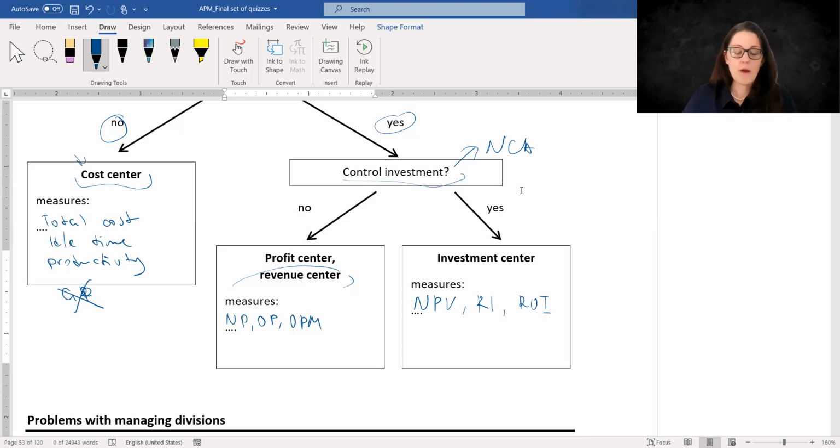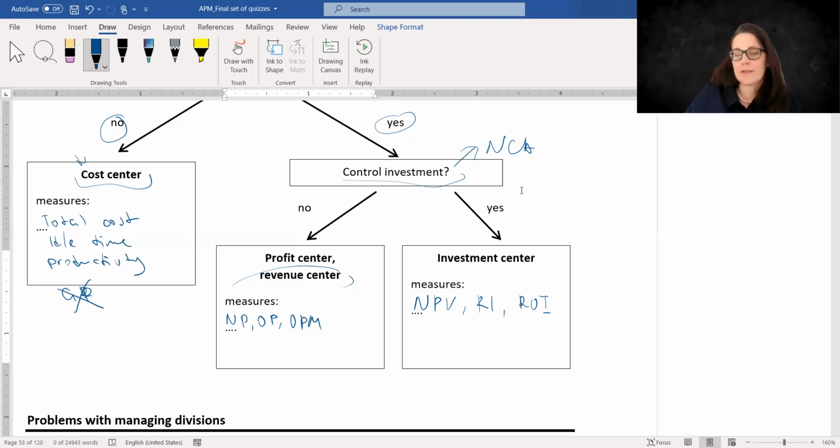So we will alter your KPIs to include this NPV, residual income, return on investment, and you will be able to get these investments in non-current assets without any further approval. So your manager is going to be the final approval, and we are going to see whether you manage to pay back the investment or not. So see, it's actually the other way around. This investment center, profit center, revenue center, and cost center, these are the names that actually derive from the type of metrics that we're using.